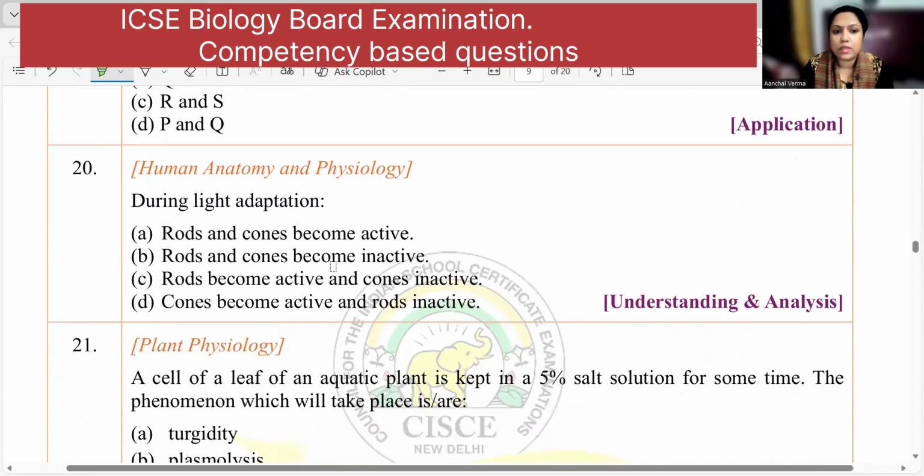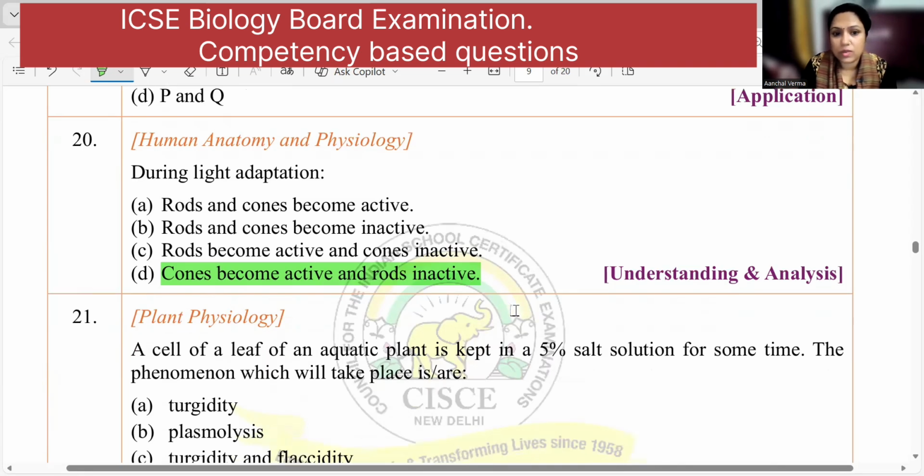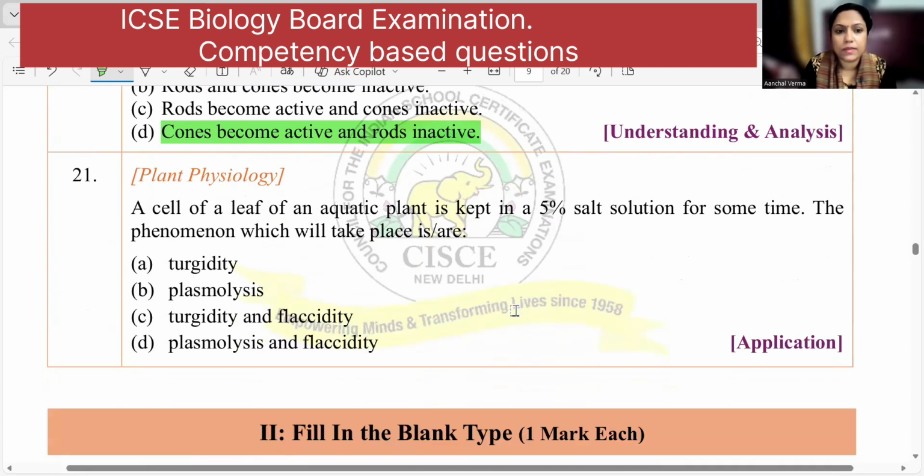During light adaptation, what happens? Cones become active and rods inactive. Or rods and cones become active, or rods become active. So here, with light adaptation, cones become active. And basically the rhodopsin region disintegrates or bleaches out, right, in bright light.